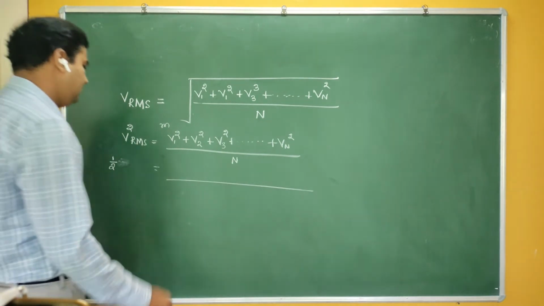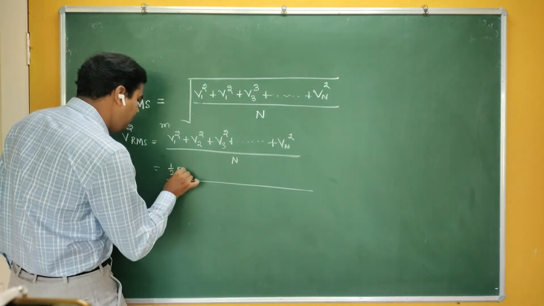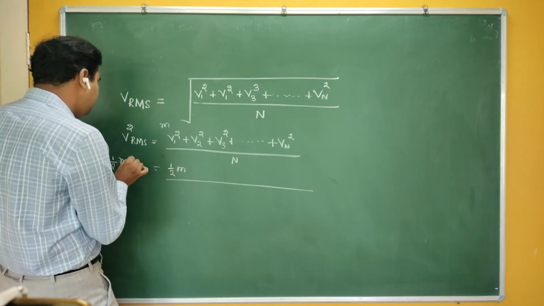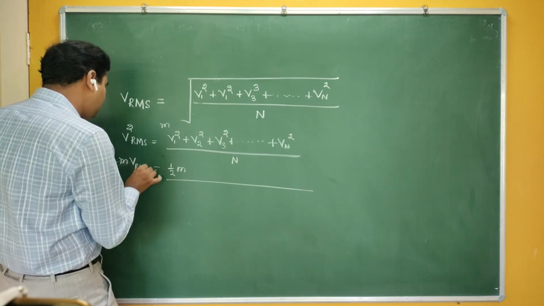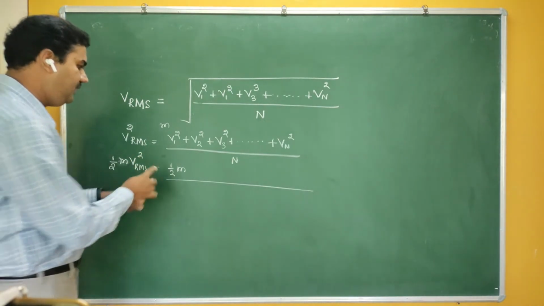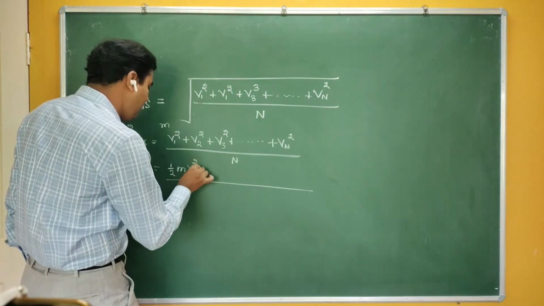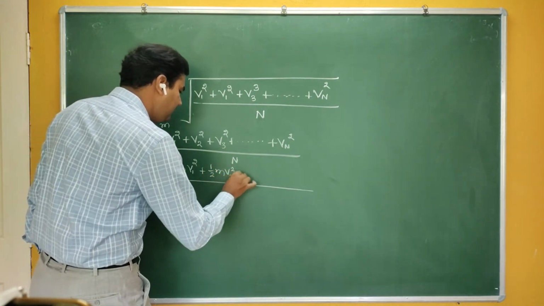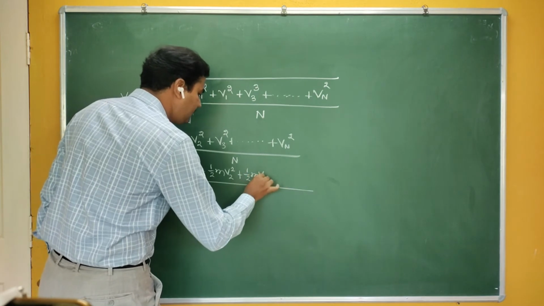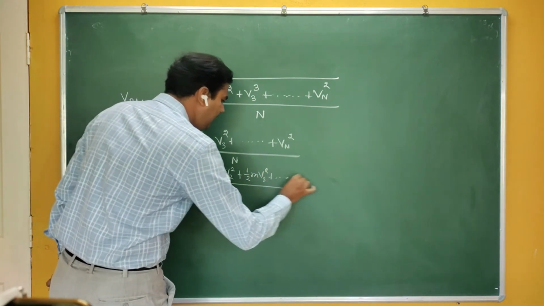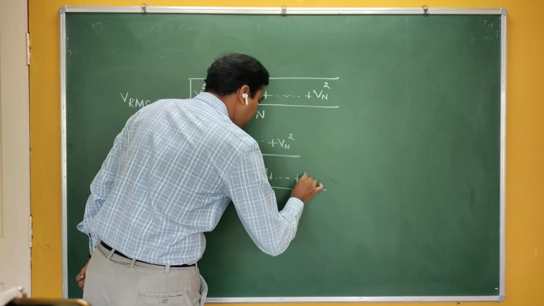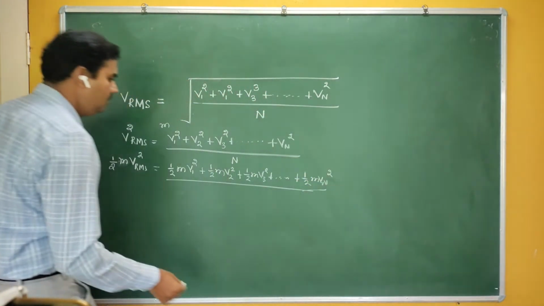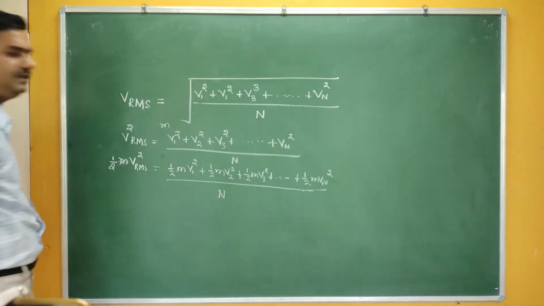Therefore, if M is the mass of one gas molecule, then all the gas molecules should have the same mass. So let me multiply by half M on both sides of the equation. Here it becomes half M V RMS square. Here is also half M; if I take it into the bracket, half M V1 square plus half M V2 square plus half M V3 square. Are you getting me? Very simple, up to half M Vn square. We have just multiplied by half M on both sides of the equation, divided by n.